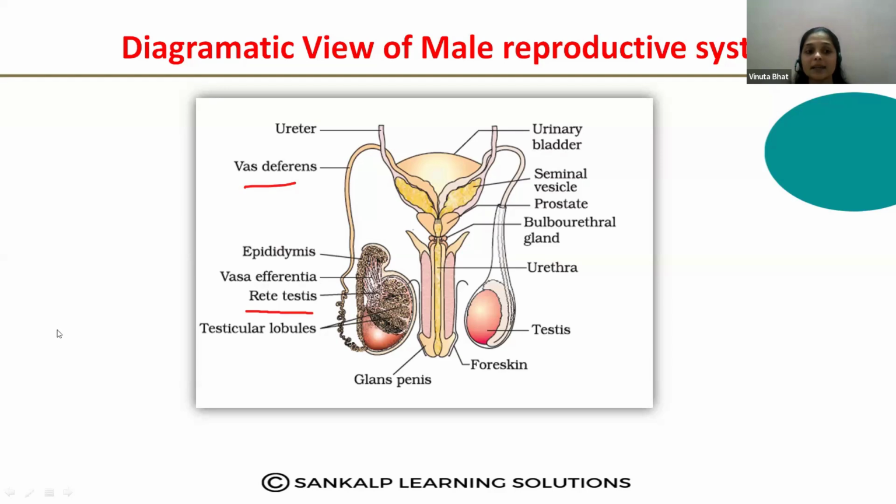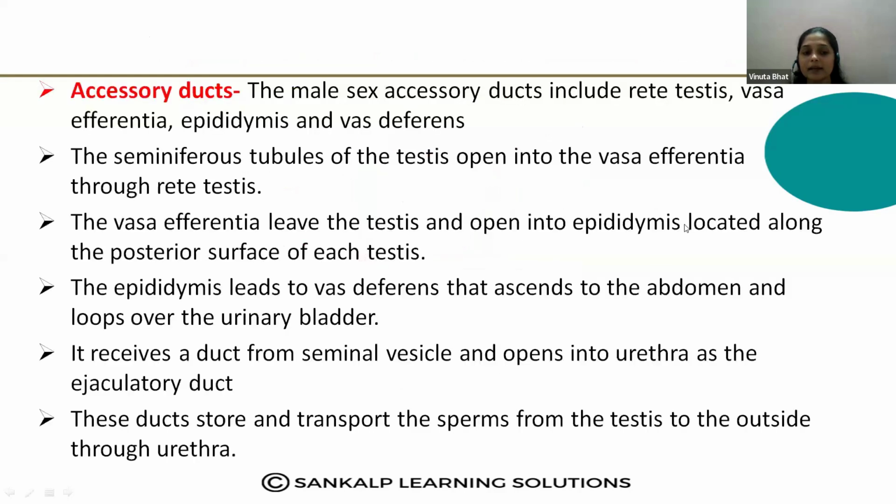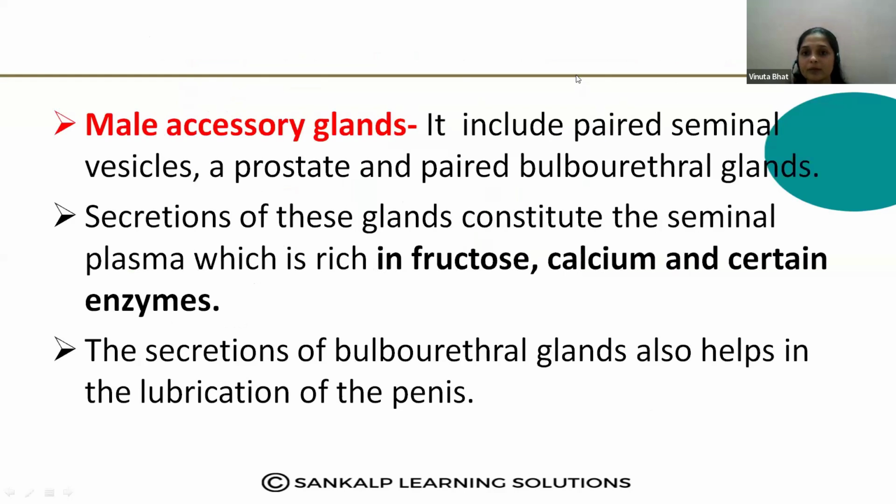Next, glands are there. Again, different glands are there. So how are these glands helping? These glands include the pair of seminal vesicles. Observe the seminal vesicle in the diagram. So which glands are present in the male reproductive system? That is the seminal vesicles, the prostate gland and the paired bulbourethral glands. These seminal vesicles are also paired, but the prostate gland is single.